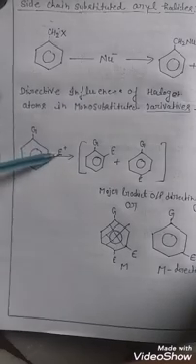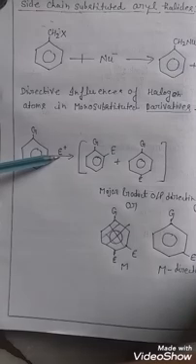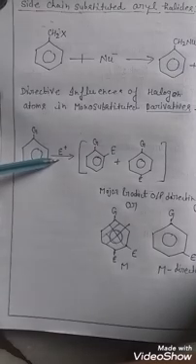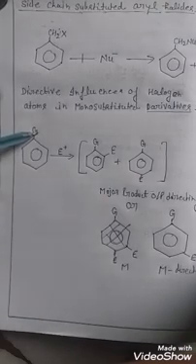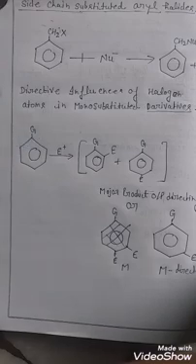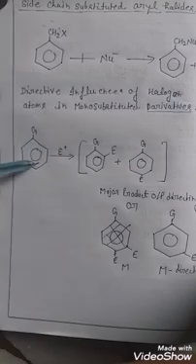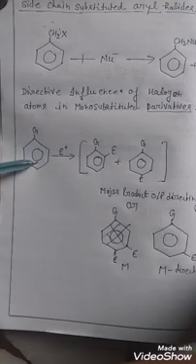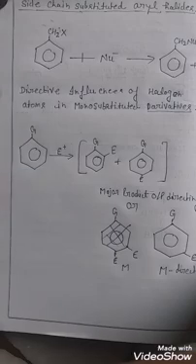When any electrophile attacks, the substituent, here the halogen atom, is already present at this position. The reactivity of the benzene ring and the position of the incoming electrophile in the ring are known as the directive effects.